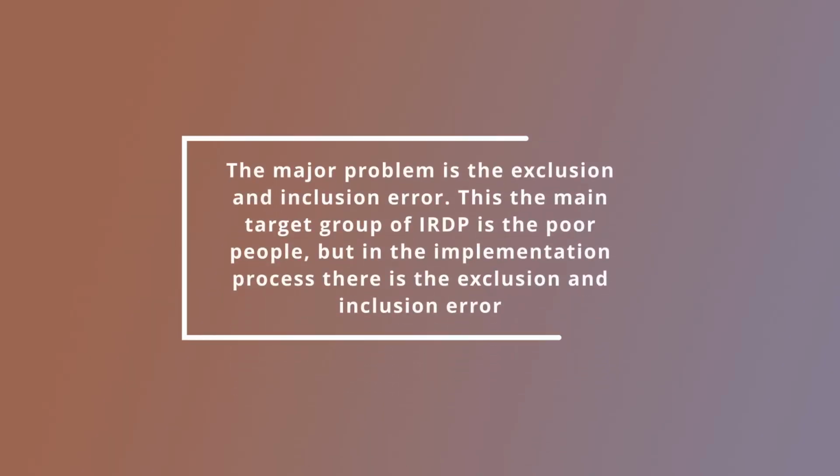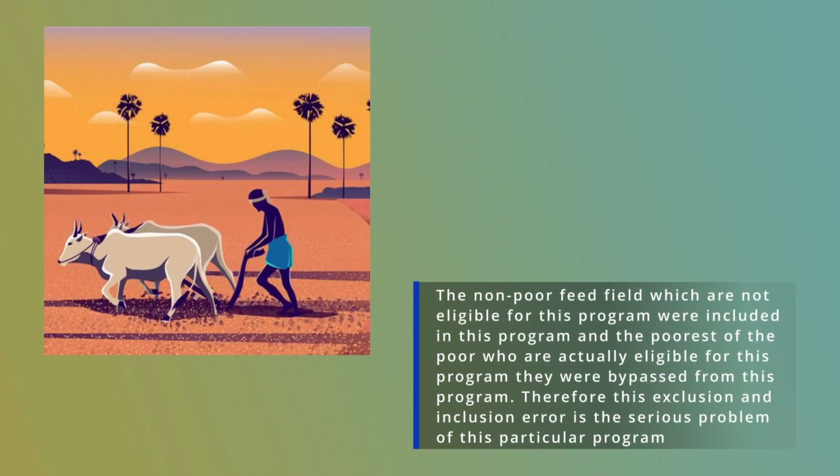The major problem is the exclusion and inclusion error. The main target group of IRDP is the poor people, but in the implementation process, there is exclusion and inclusion error, that is, the non-poor people who are not eligible for this program are included, and the poorest of the poor who are actually eligible are bypassed.